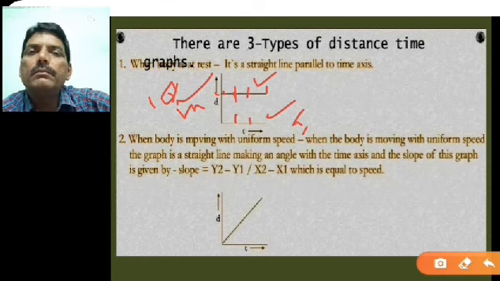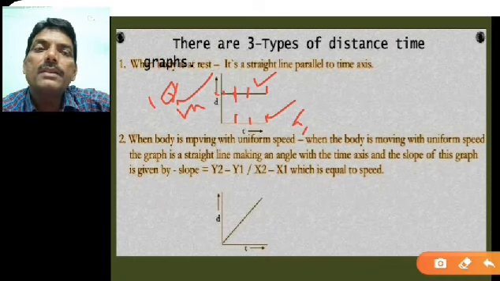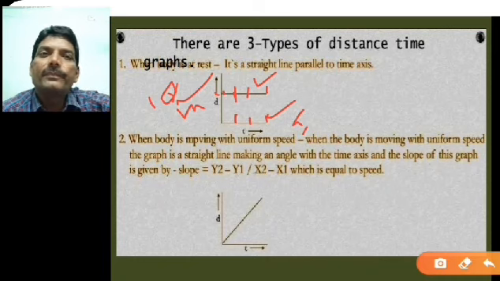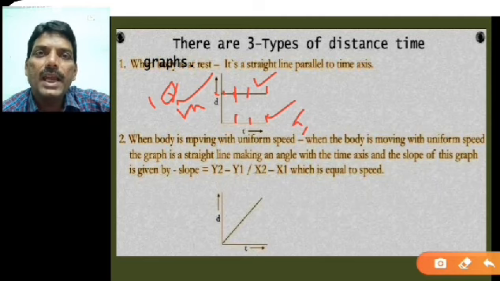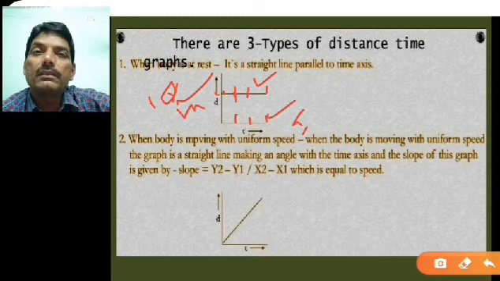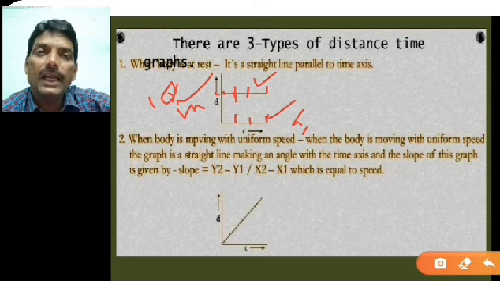Another, at 2 seconds, again distance is 10 meter. Third, again the distance is same, that is 10 meter. That means for every second the object is not at all going to change its position. It means that that object is at rest. But what should be the graph? The graph is between distance and time.